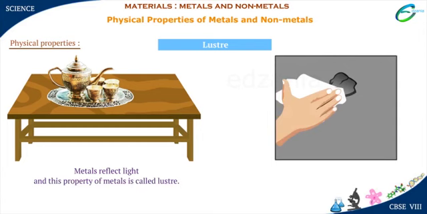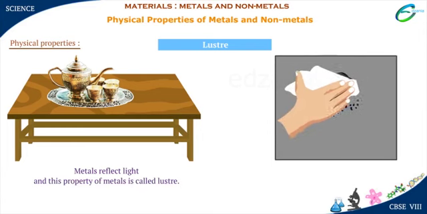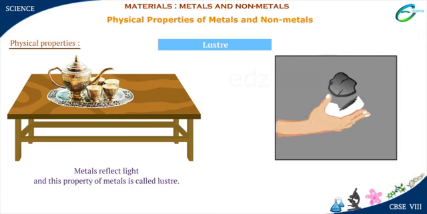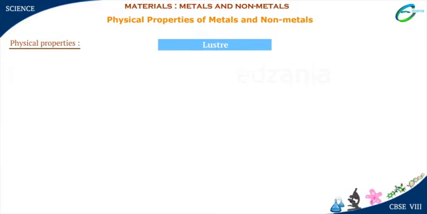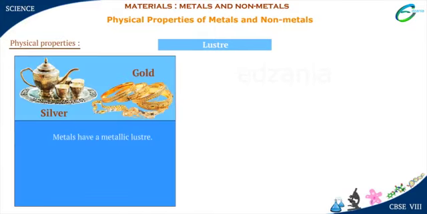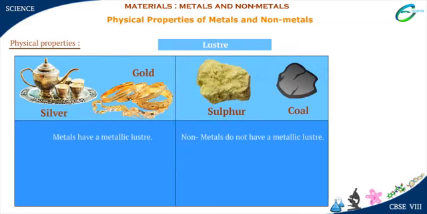Now, if we try to polish a coal, which is a non-metal, it will not shine no matter how hard we try to polish it. Non-metals like carbon and sulfur do not reflect light and hence do not have lustre. So, we can say that metals have a metallic lustre, whereas non-metals do not have any metallic lustre. Diamond is the only non-metal which has lustre.